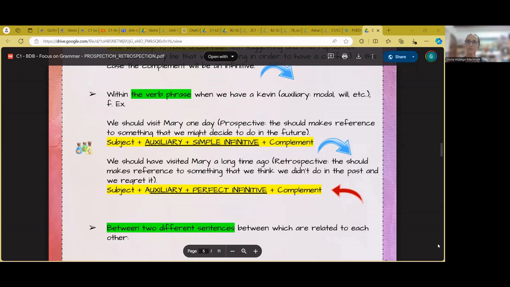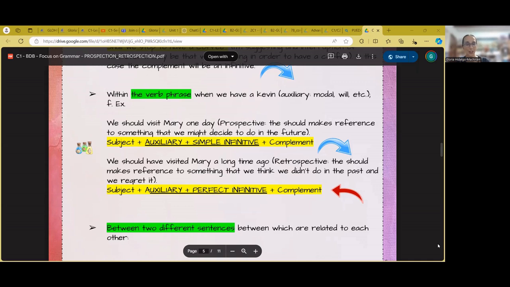The second case in which we can apply prospection or retrospection is within the verb phrase. When we have an auxiliary, whichever it is, or we might use, for example, a modal verb, that would be the primary action, and then the main verb would be the secondary action.